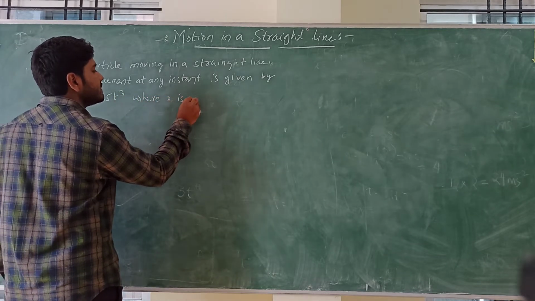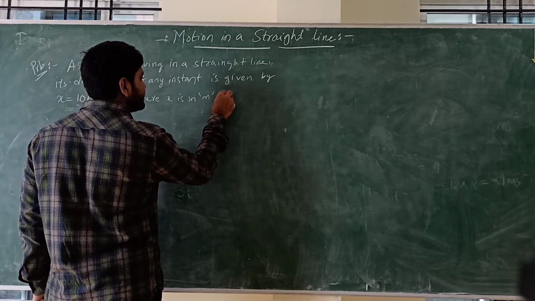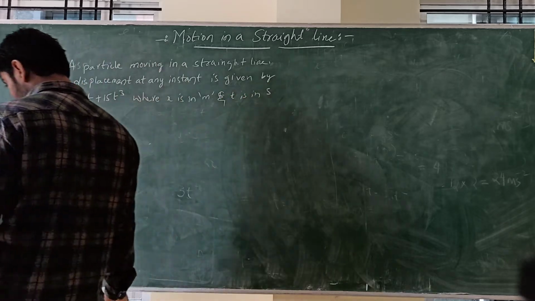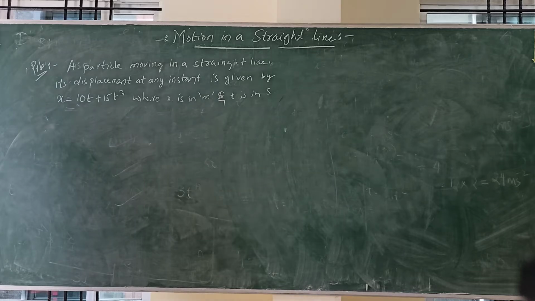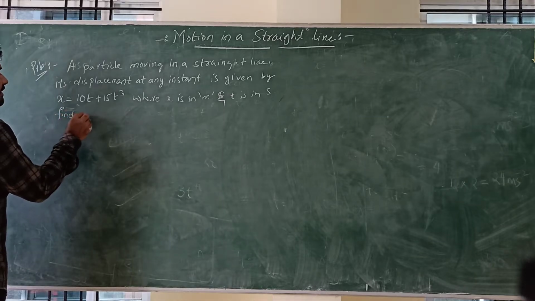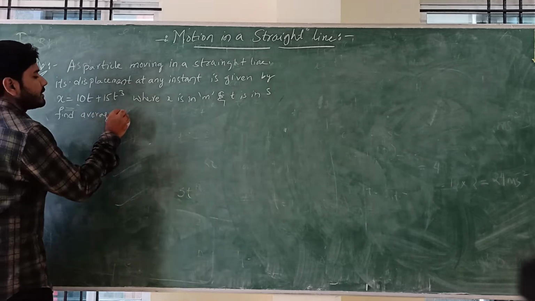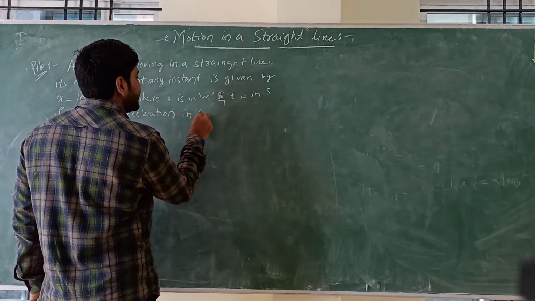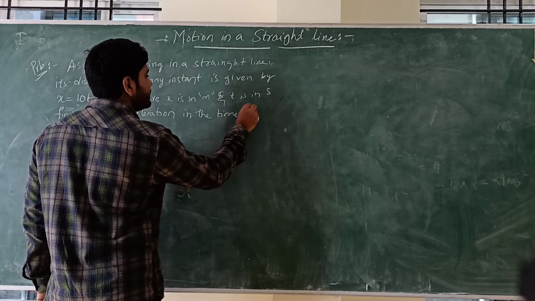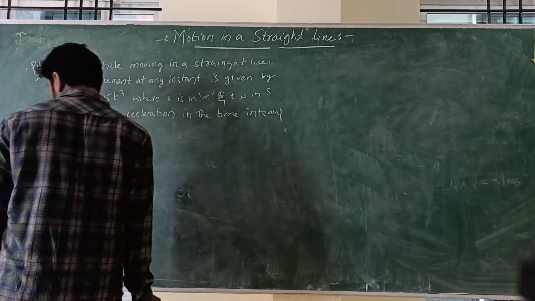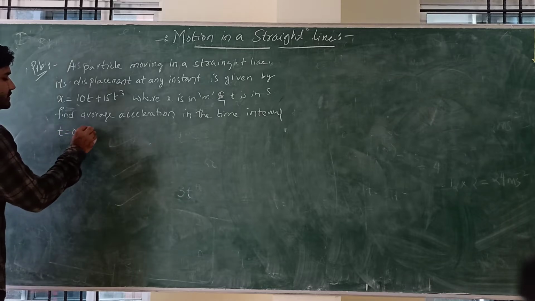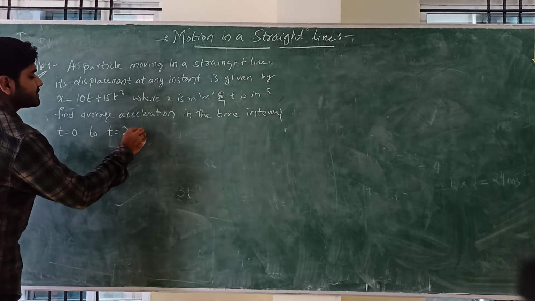X is in meter, t is in second. Find the average acceleration in the time interval t equal to 0 to t equal to 2 seconds.